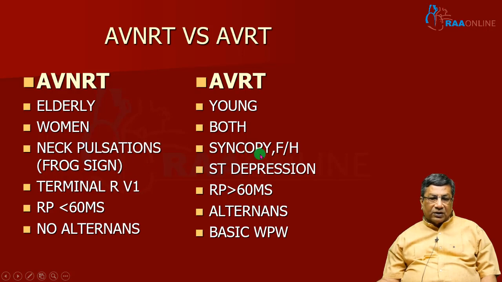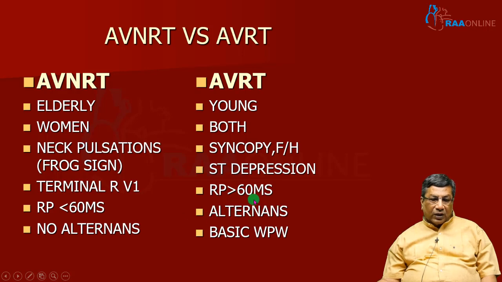Here you can have syncope and family history of sudden death if the patient has a very malignant arrhythmia due to AVNRT. There may be a small retrograde P wave in V1, which may show a terminal R wave. But in AVRT, the retrograde P wave will be present in the ST segment, indicating the R to P interval. The retrograde P wave interval is longer in accessory pathway mediated tachycardia. So that's why the P wave is appearing in the ST segment.